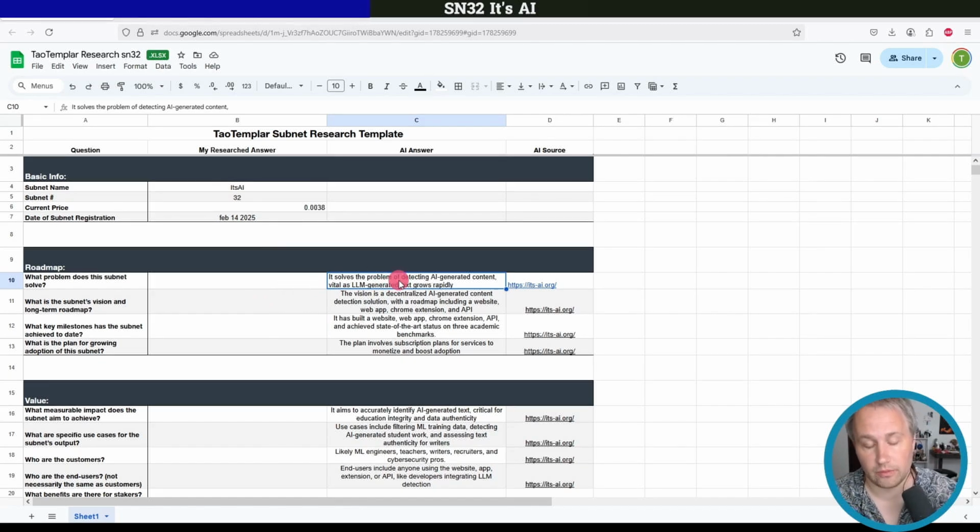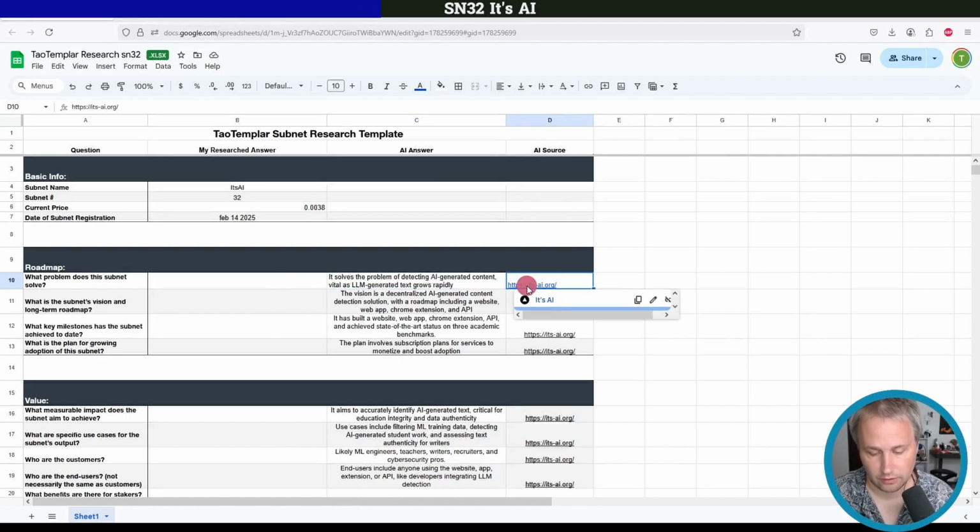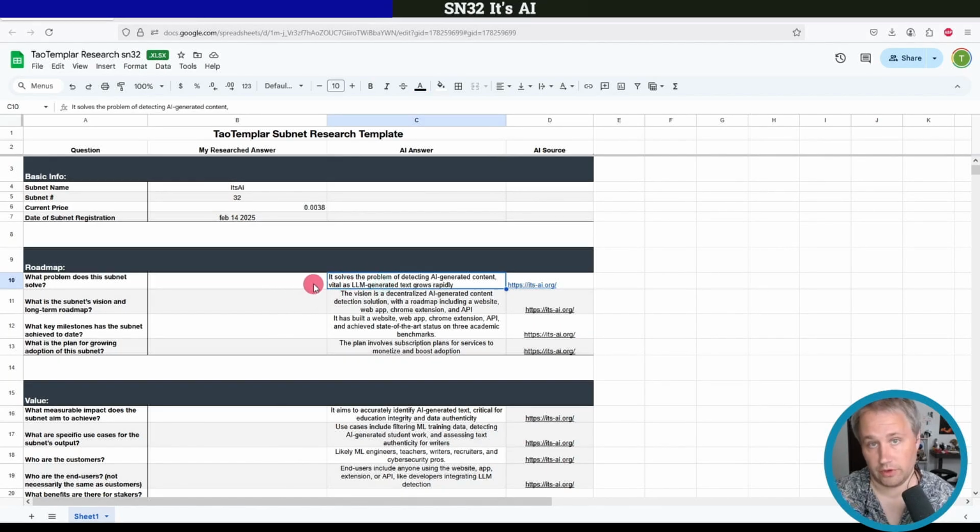So if the AI comes up with an answer and I take a look at the source and I take a look at what it said and I like what it said, then maybe I will actually just say, all right, it's my researched answer, because now I trust it and I've looked at the source and I have more confidence in it now because I've researched that answer.